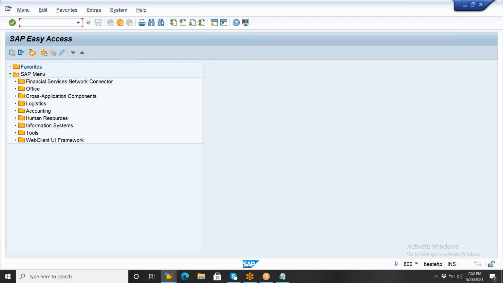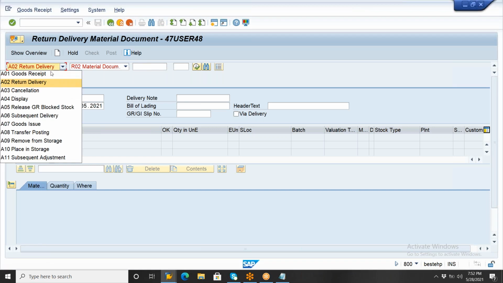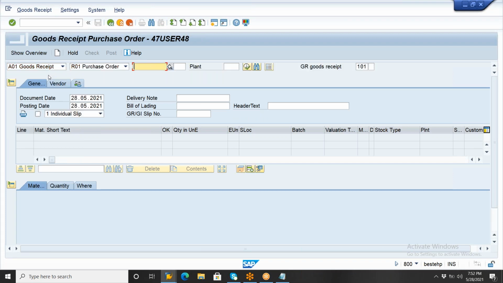Whenever we are receiving the material from the vendor, you need to enter the goods receipt in MIGO. Go to MIGO, and select the suitable option: goods receipt, purchase order. Enter the purchase order number. Now click on execute here.